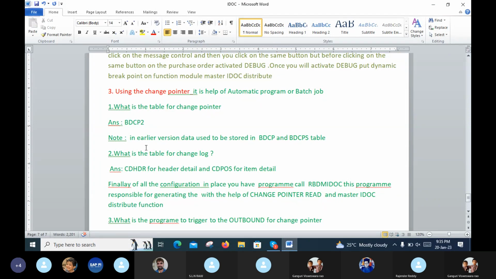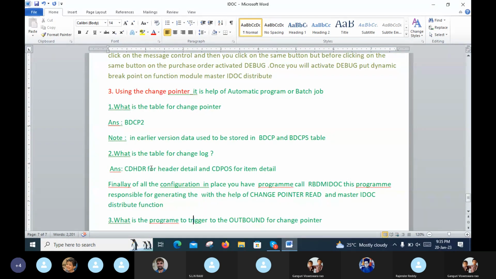In earlier versions, the data used to be stored in BDCP and BDCPS. BDCP2 is the replacement, so the present version stores data in the BDCP2 table. Those are the change pointer tables.